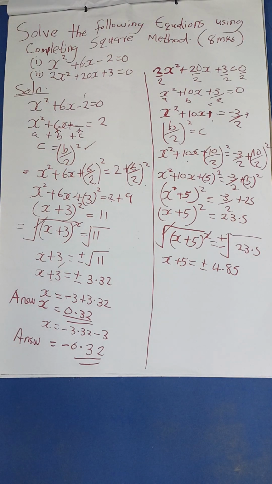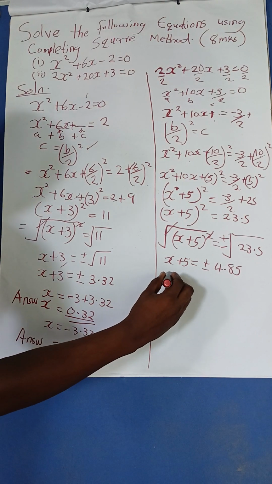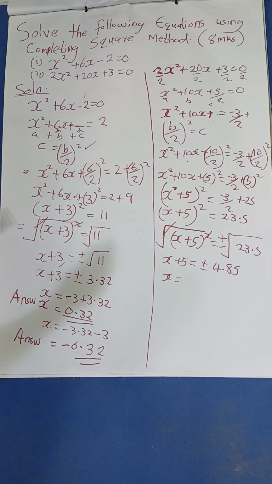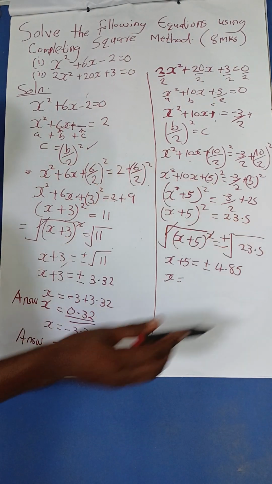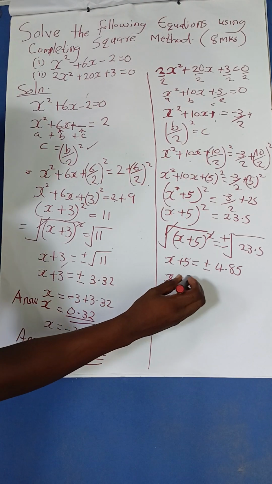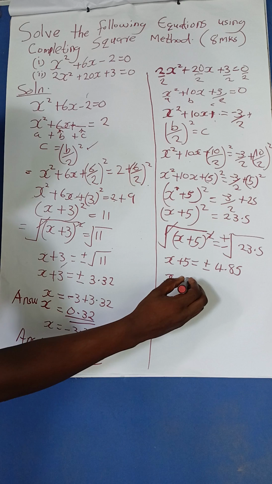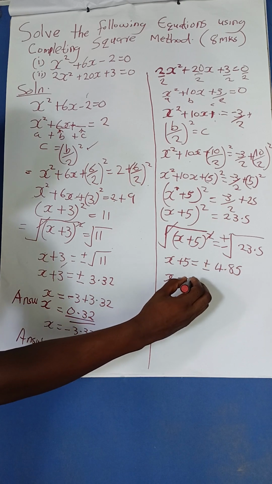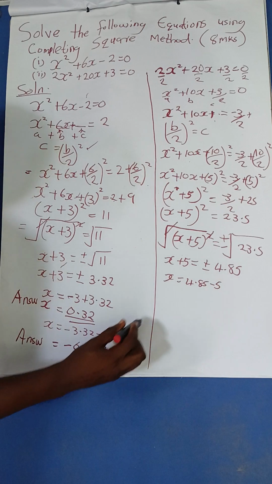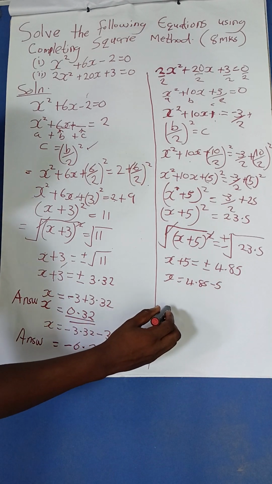Good. So it's now the time for us to get the values of x. Now the first value of x will be what? X equals, now the 5 moves to the other side, on the right side. And remember, if it moves to the other side, the sign will change. Now it is positive, it will be negative. So I will start with the other side, it will be 4.85 minus 5. So I'll get the values of x there.